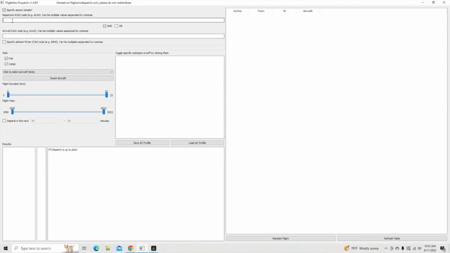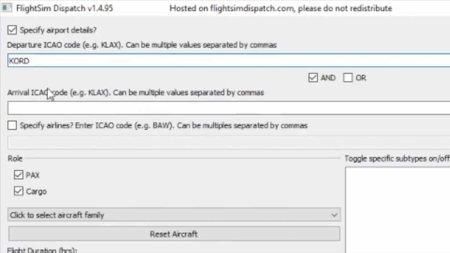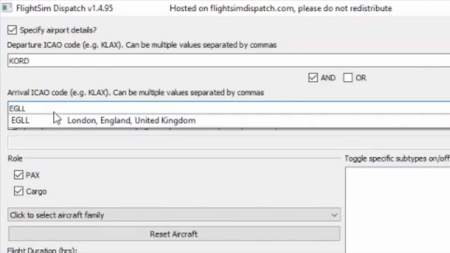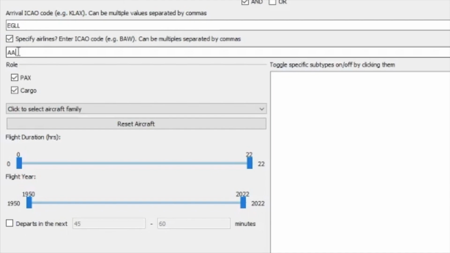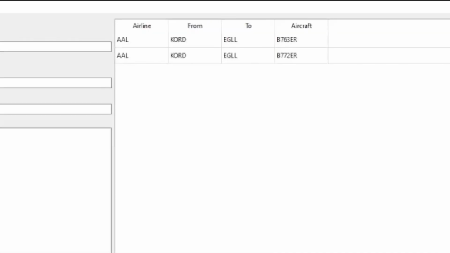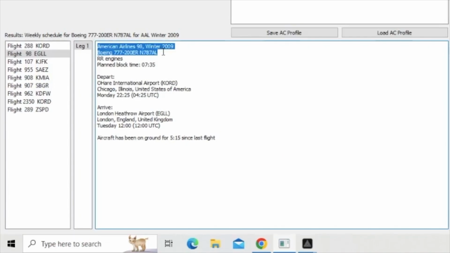How Connor did it was that he would put in the ICAO code for the departure and arrival airports of the flight I was asking about. He would then specify the airline and then the year I was looking for. The software would then populate certain flight options and he would select the specific flight I asked about, in this case American Airlines Flight 98.